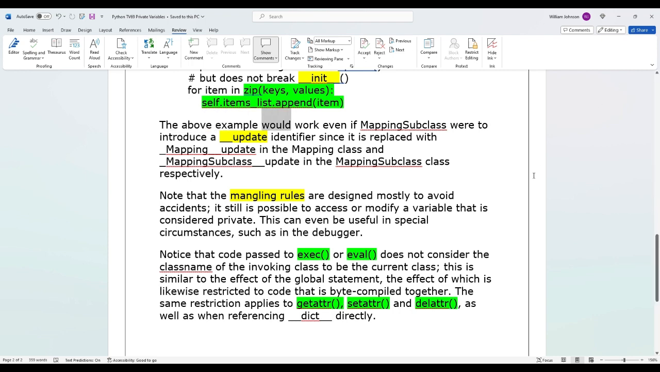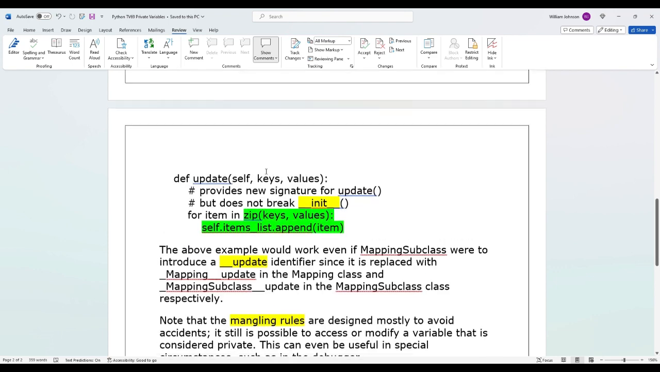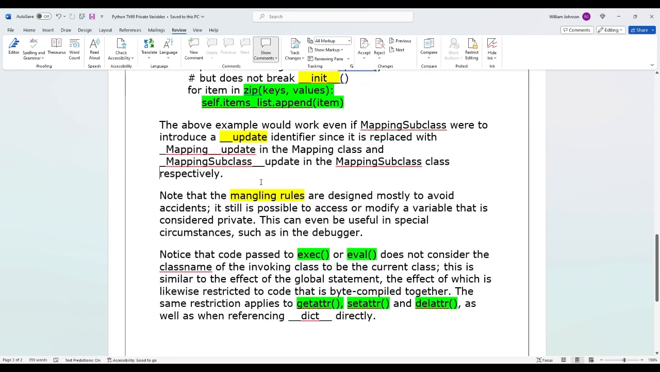The above example would work even if mapping subclass were to introduce a __update identifier, since it is replaced with _mapping_update in the mapping class and _mapping_subclass_update in the mapping subclass class, respectively. Oh, so there's two updates, I guess. And we're keeping them separate? Is that what they're talking about?